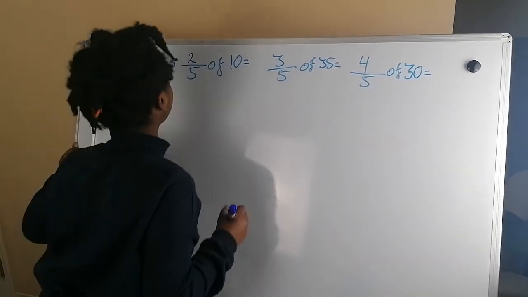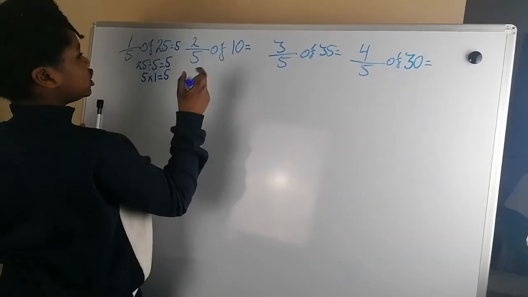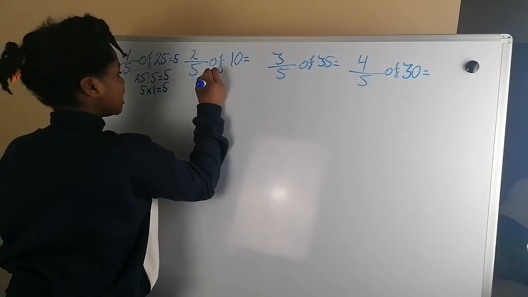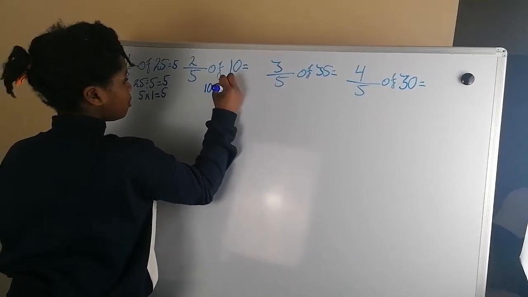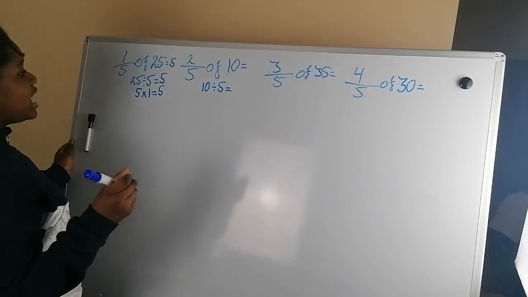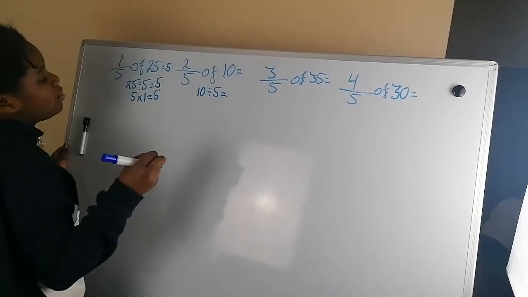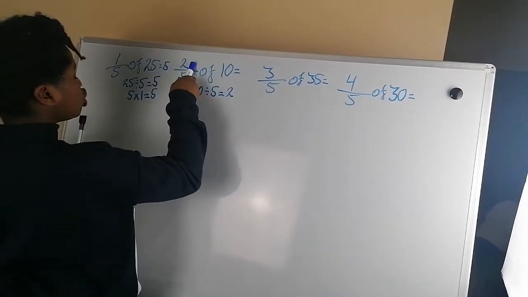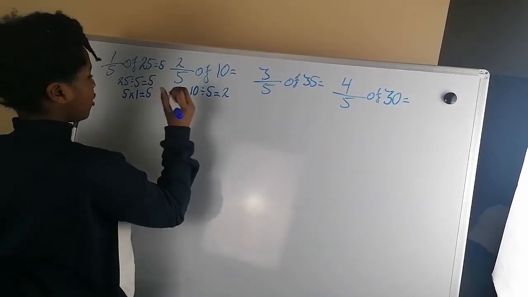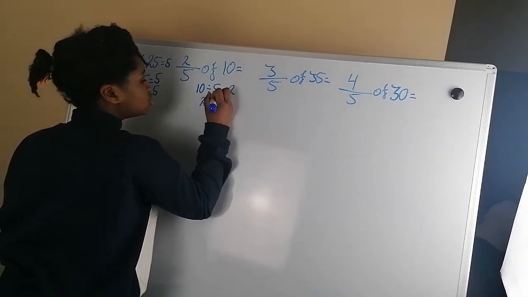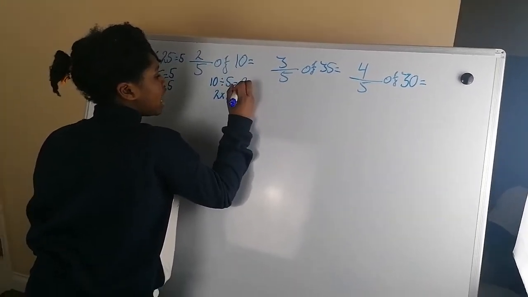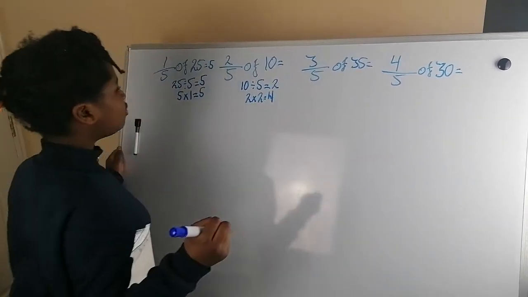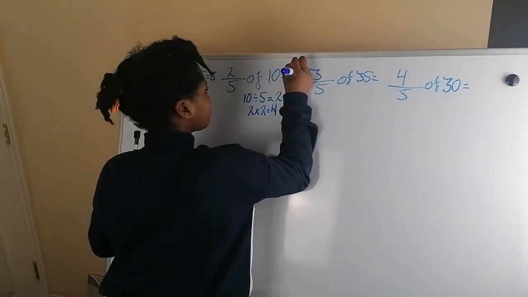So 1/5 of 25 equals 5. Next one, we have 2/5 of 10. So now we have the same as the other one, 10 divided by 5. And 10 divided by 5 equals 2, and the answer is right there. So now you're going to do 2 times 2, because we're timesing the answer by the numerator. And 2 times 2 equals 4. So 2/5 of 10 equals 4. Next one.